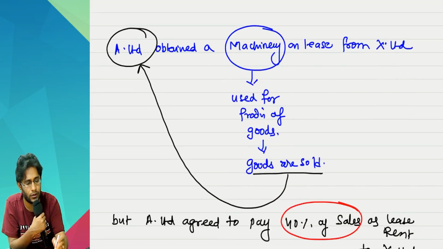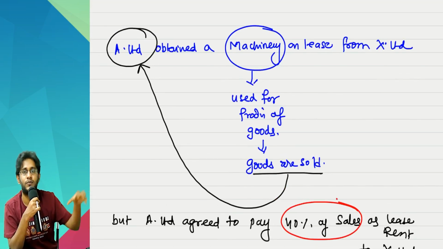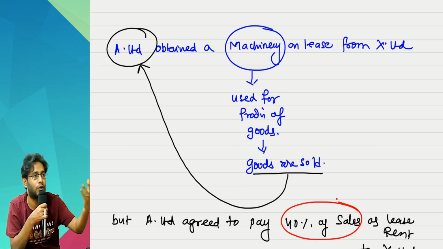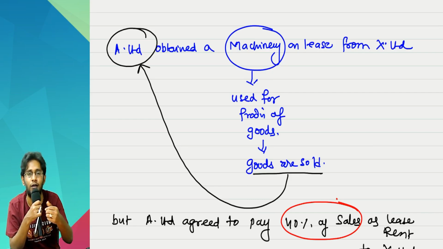Okay, so just because you have a variable rent which is linked to sales does not mean that substantial benefits of the asset are passed on to the supplier. It is not like that. This is only used as a base to determine the amount of rent what I have to pay.